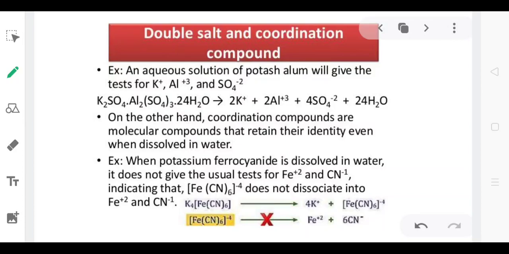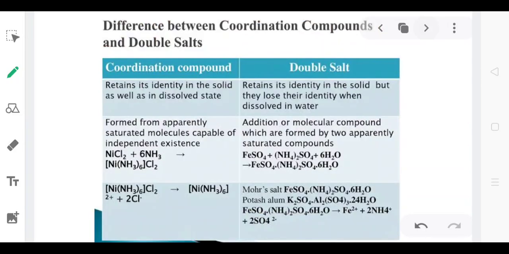On the other hand, when we dissolve coordination compounds, the coordination part doesn't lose its identity. For example, K4[Fe(CN)6] first dissociates into potassium ions and the hexacyanoferrate part, but we see that the hexacyanoferrate part doesn't dissociate further.